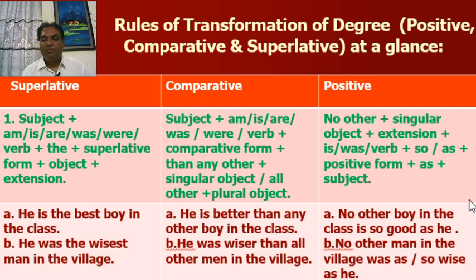Now, I have used "all other." For that reason, I have written "men." When you use "any other," you have to write a singular noun. But when you have to write "all other," you have to write a plural noun. Look at the positive form: No other man in the village was so wise as he. This is unsensed.